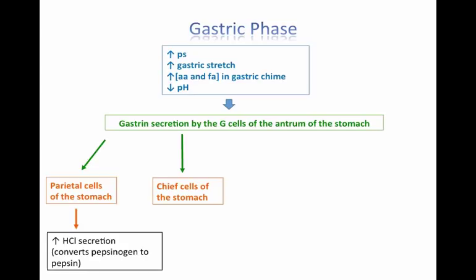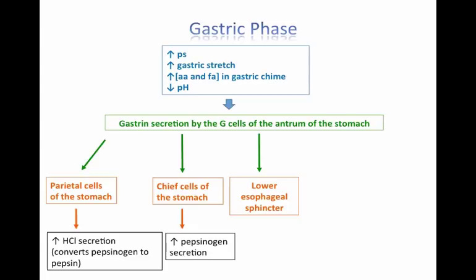Gastrin also has receptors on the chief cells of the stomach, and when gastrin binds with these cells, the chief cells secrete more pepsinogen into the stomach, which can then be converted into pepsin. There are also receptors for gastrin on the smooth muscle of the lower esophageal sphincter, which you'll recall is the ring of smooth muscle that separates the esophagus from the stomach.